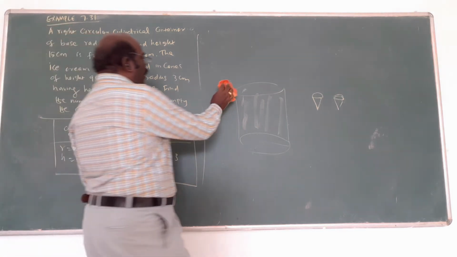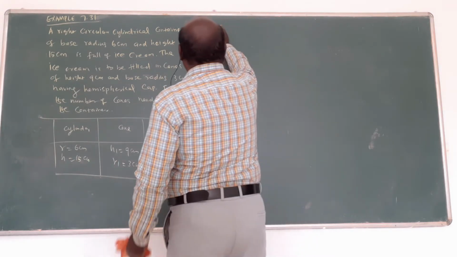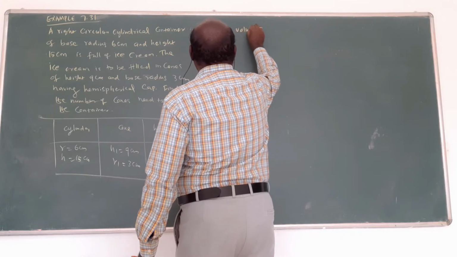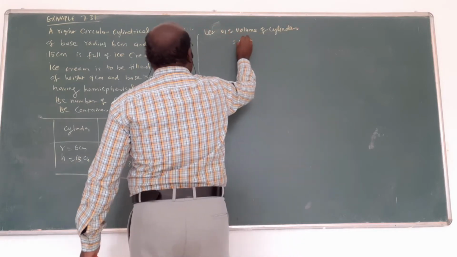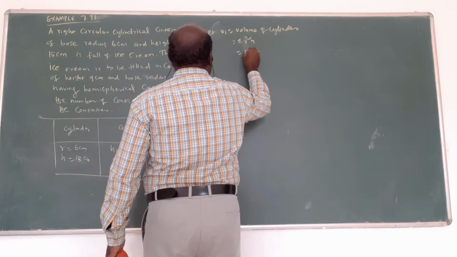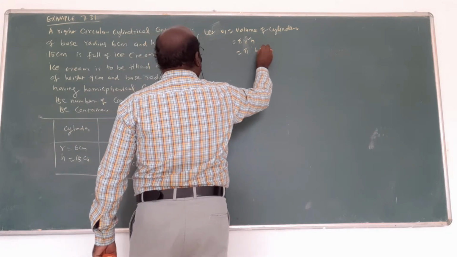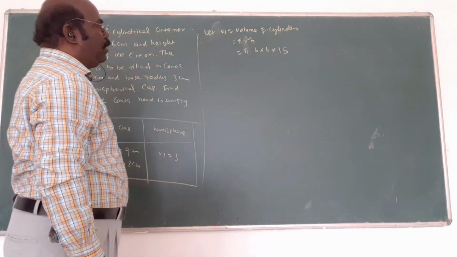Now start with the volume of the cylinder. Let V1 equal the volume of the cylinder, equal to pi r square h. Pi is pi only. R square is 6 into 6, h is 15. That's all. Need not multiply.